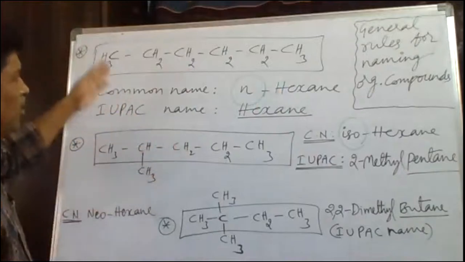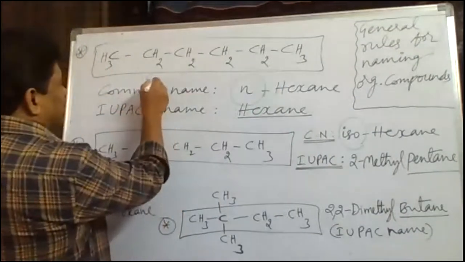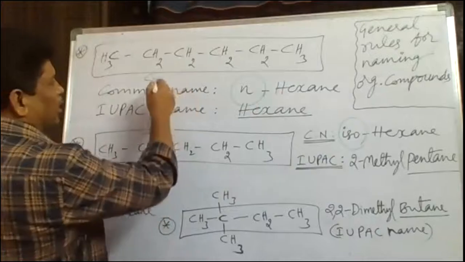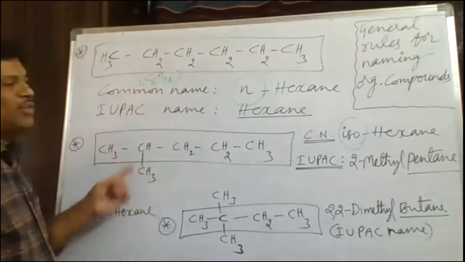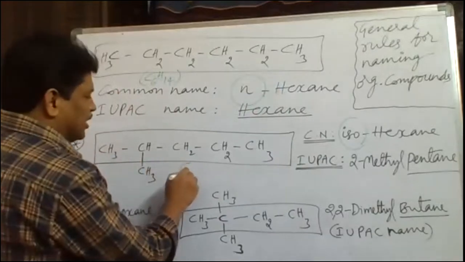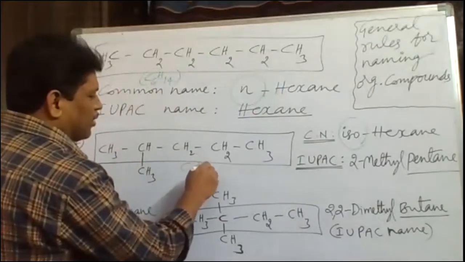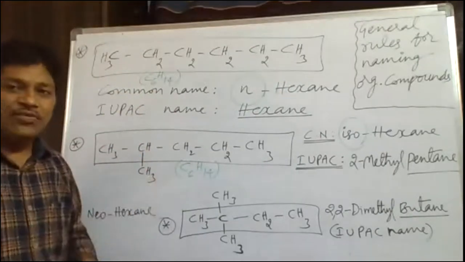If you observe, the formula of this structure is C6, number of carbons how many? C6, and hydrogens how many? H14. So C6H14 is the molecular formula of this structure. In the other structure also C6H14, the molecular formula is the same. But what is the difference here?